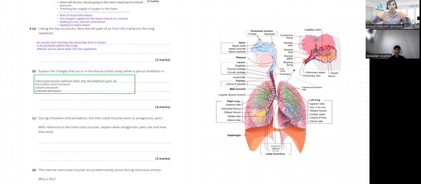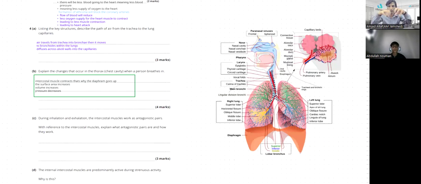I'm inhaling. Because of this, you can see your rib cage is going up. Try it. Exactly, so you can see my rib cage is going up. So the volume inside is getting increased. Suppose before it was like this, and once you inhale, it's getting like this.